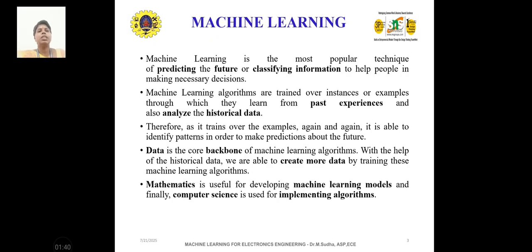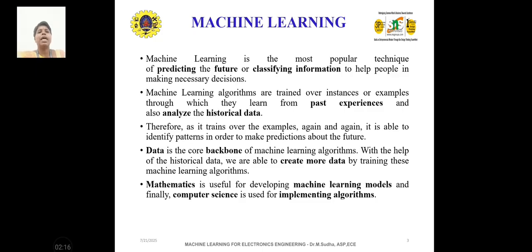Okay, now the machine learning introduction part. Machine learning is a most popular technique of predicting the future or classifying information to help people in making necessary decisions. Machine learning algorithms are trained over instances or examples, through which they learn from past experience and also analyze the historical data. Obviously, when we work, the computer will analyze our past experience. For example, with the internet connection we are making in Google, it will analyze the past experience and give the historical data.